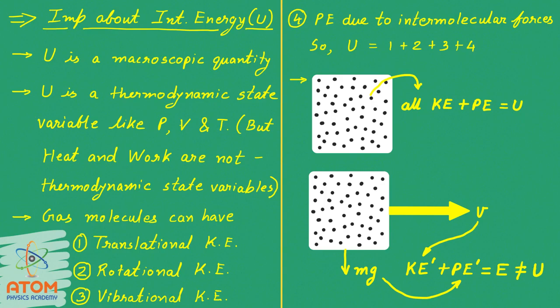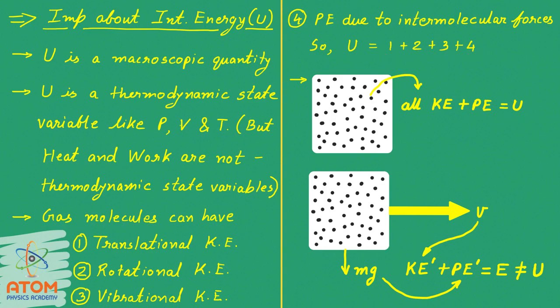Now, as we already discussed, gas molecules can have 1. Translational kinetic energy, 2. Rotational kinetic energy and 3. Vibrational kinetic energy, as well as 4. Potential energy due to intermolecular forces. So, when we talk about internal energy U, then this internal energy U is the sum of all of these 4 energies, means it is the sum of 1, 2, 3 and 4.